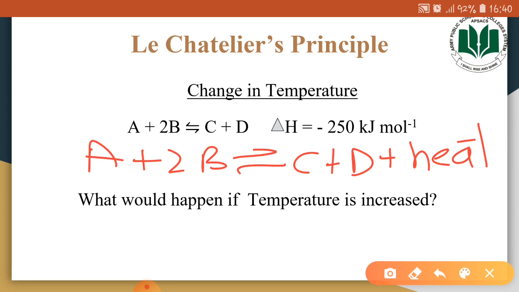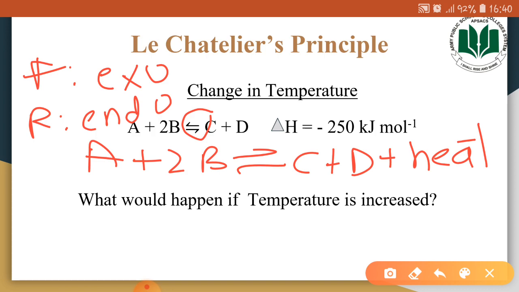So if we are increasing the temperature of the system, then the dynamic equilibrium will be disturbed. So in order to release that extra heat that we added in this system, the system would move in a direction that would absorb that extra heat. Now you may observe that this is a reversible reaction, so it is occurring in both forward and reverse directions. In the forward direction, there is the release of heat. So if this reversible reaction proceeds in the reverse direction, then that heat will be absorbed.